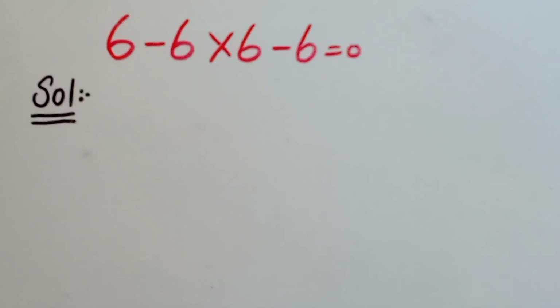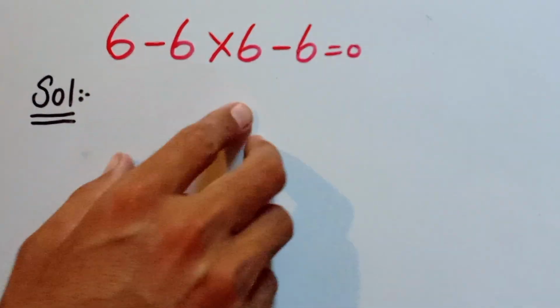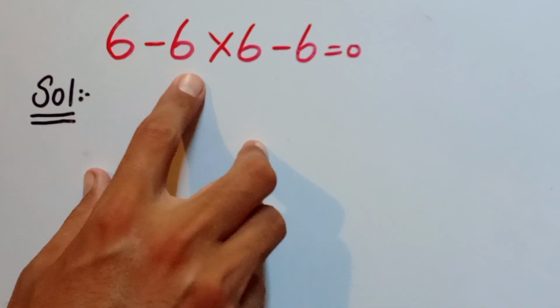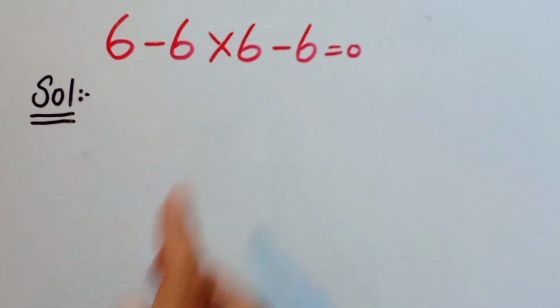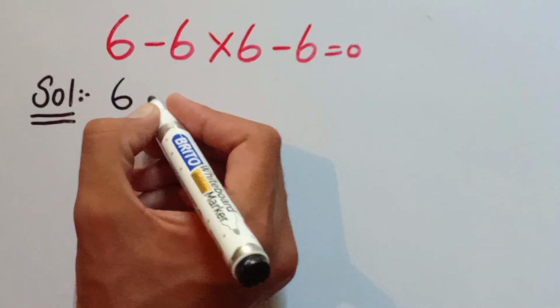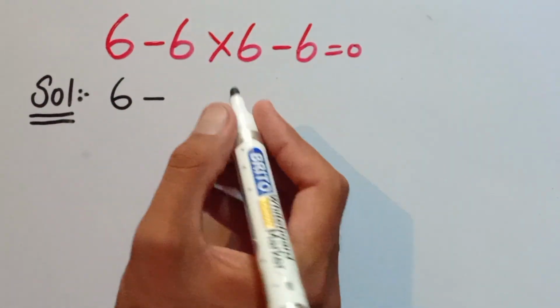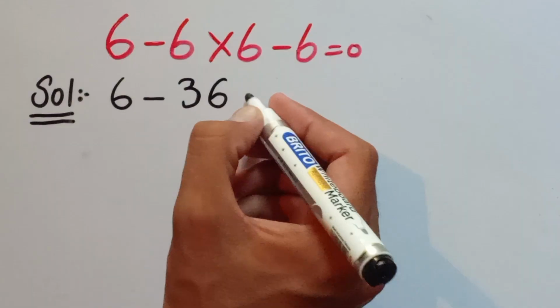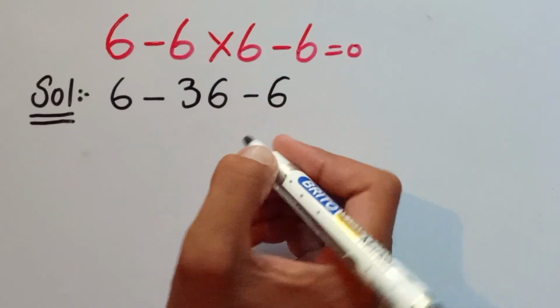I can solve this question step by step. So guys, in PEMDAS we know that multiplication has higher priority than other operations. So in this expression we can solve the multiplication first. So I can write here 6 minus 6 times 6, which is equal to 36 minus 6.